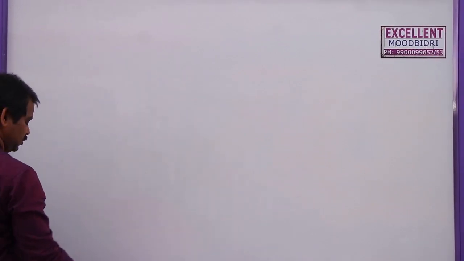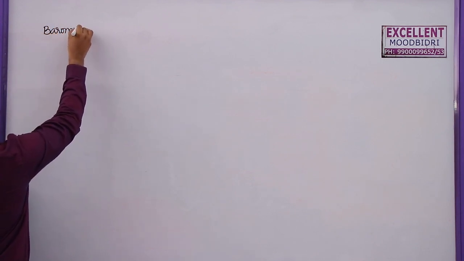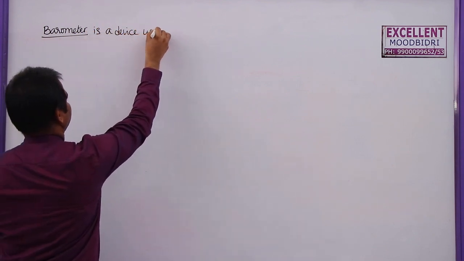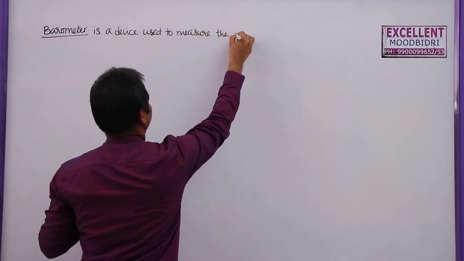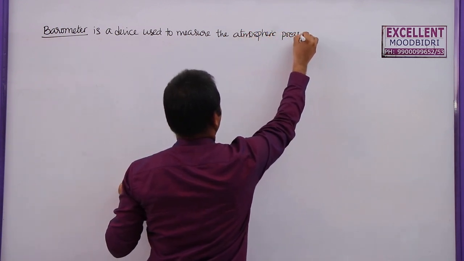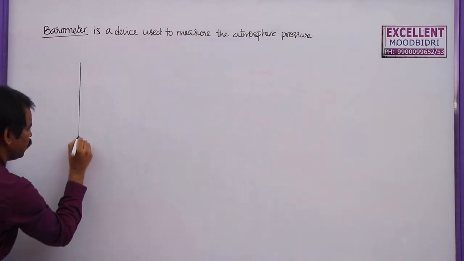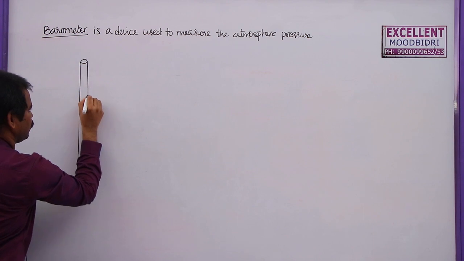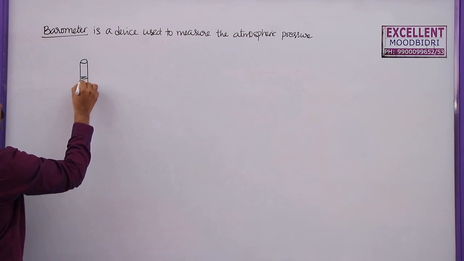Barometer is a device used to measure the atmospheric pressure. So what is this barometer? This barometer consists of a 1 meter glass tube which is filled with mercury. So this is completely filled with mercury here.